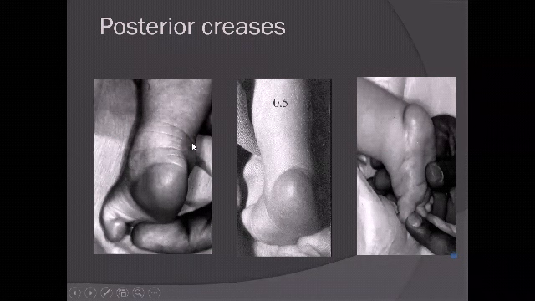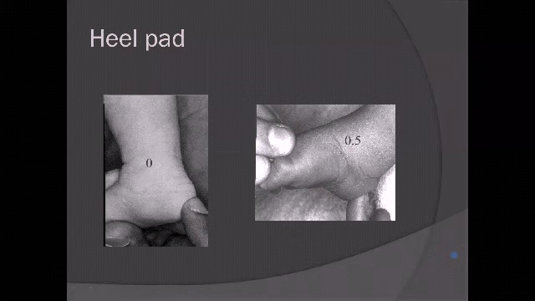If there are multiple faint creases, this implies pliability. The minute you see multiple creases, that means the skin has been mobile, which means it is correctable. So this is 0 points. If there is a single deep crease like this, but it is partially correctable, you give it 0.5. But totally rigid, deep cleft, no movement, 1 point, which makes it more rigid. The heel pad: 0 points if you can feel bone, 0.5 if you can feel something like cartilage, and 1 point if you feel just fat.